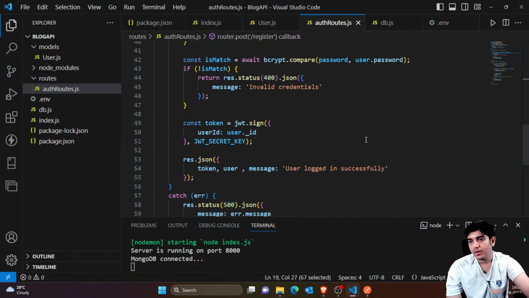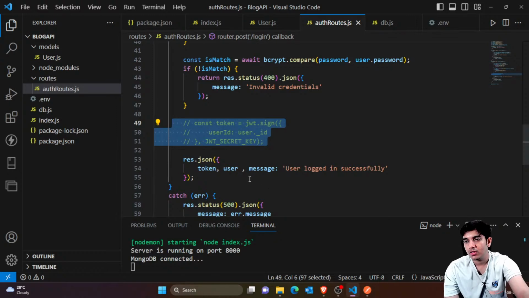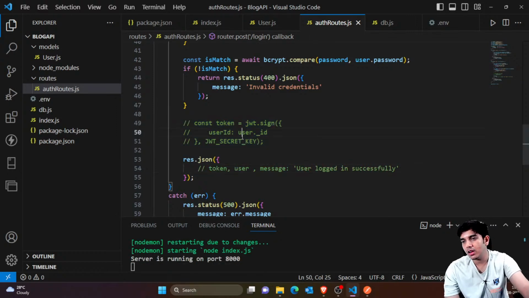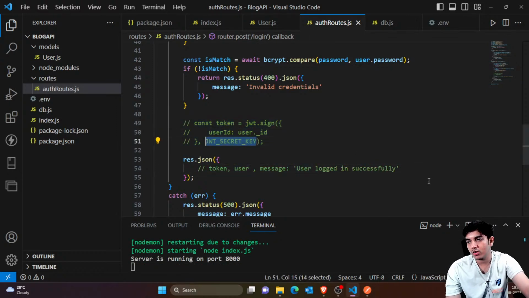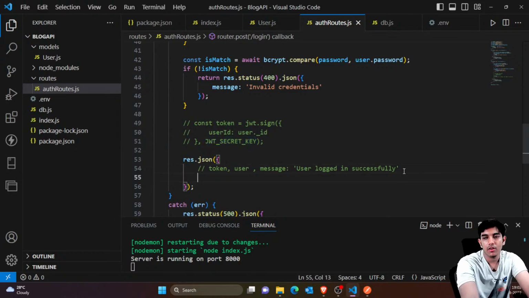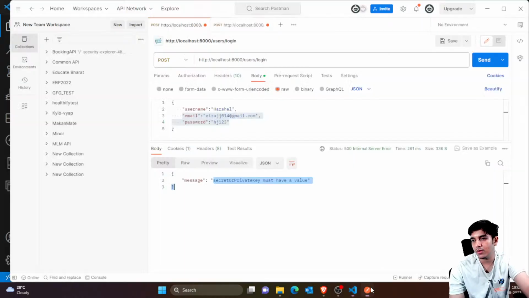so here I think this is one mistake which we have made. When we were logging in, we were not able to generate the token properly. Let's check what the problem is with the user routes in the token generation part. Let me check if we are able to get the secret key or not. I'll just send the secret key directly when we are able to log in.